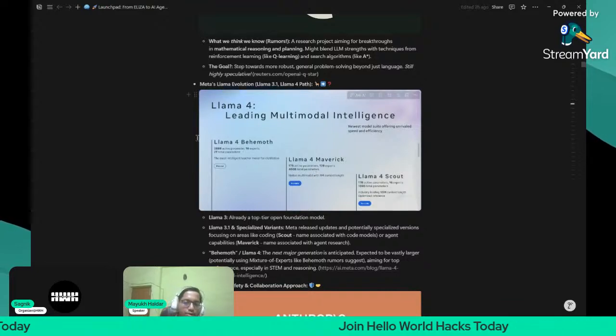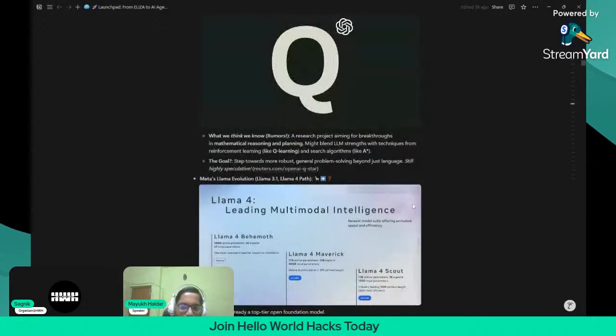And it can be used to distill other models also. So that is about Llama 4 Behemoth.